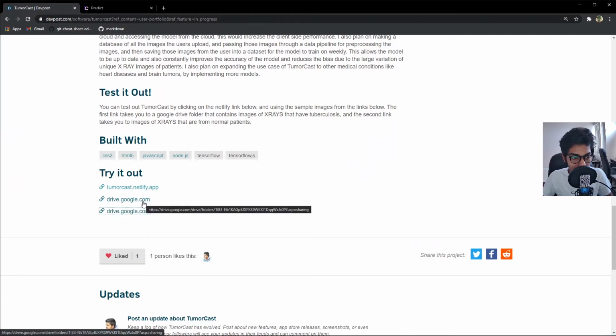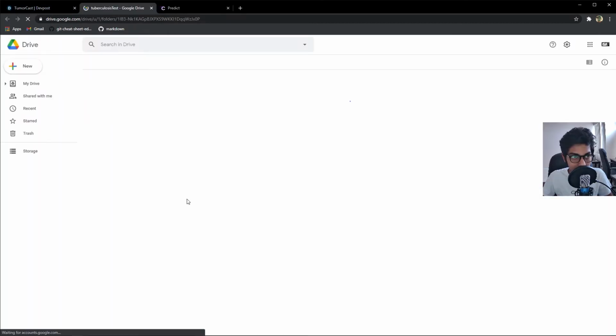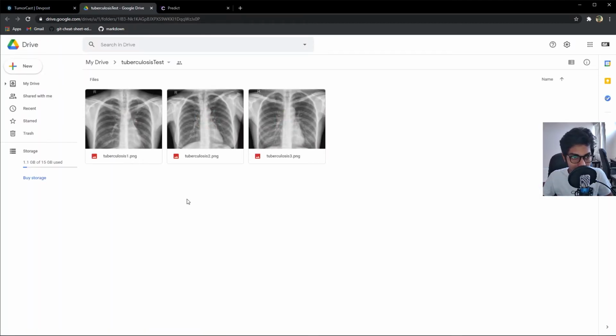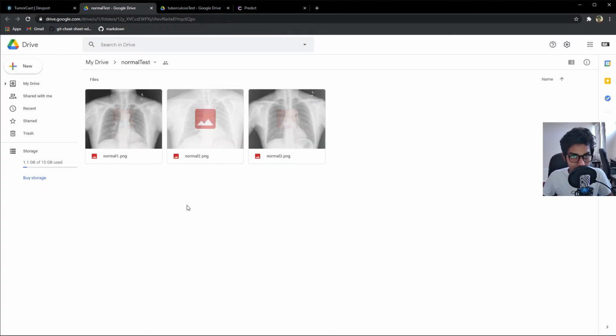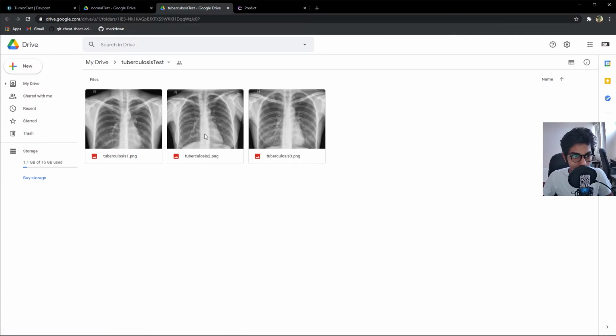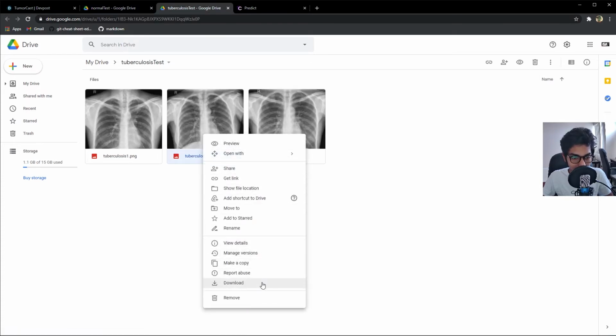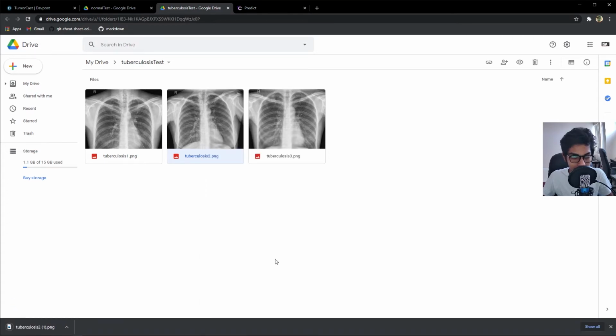I have two Google Drive links. The first link redirects you to a Google Drive folder that has X-ray images of patients that have tuberculosis. As you can see, it's named tuberculosis 1, 2, and 3. And then the second link has X-ray images of normal patients. Here it's called normal 1, 2, and 3. So I can just go on one of the folders, right click on it, and click on download. This will download the PNG image.